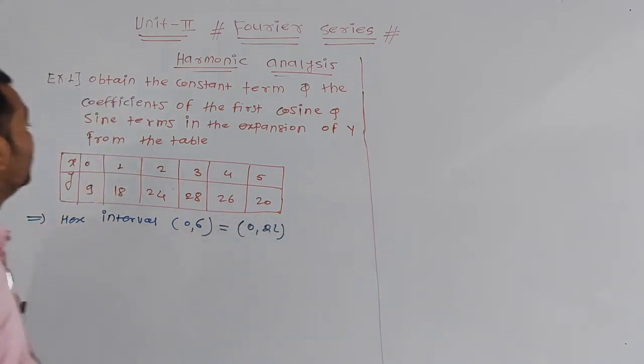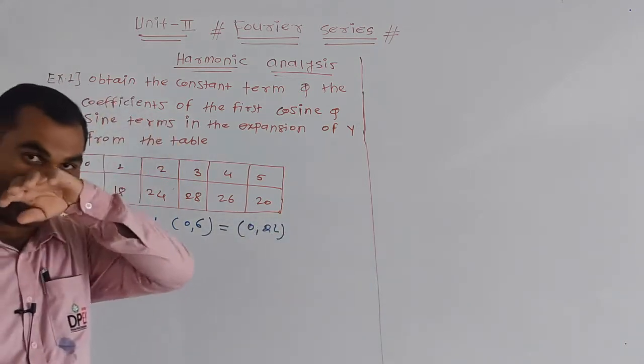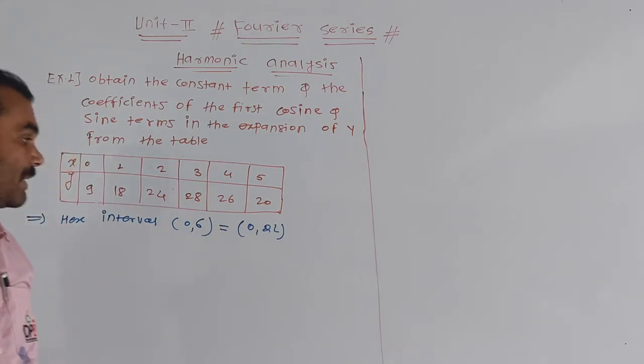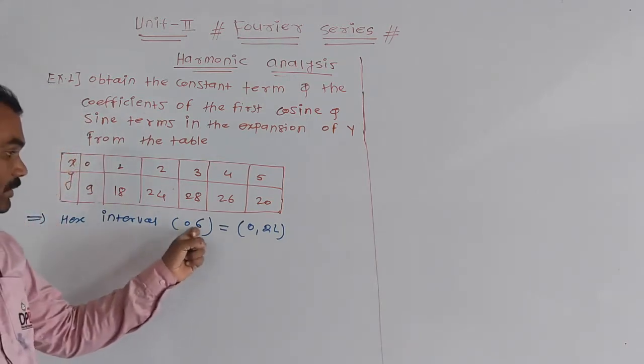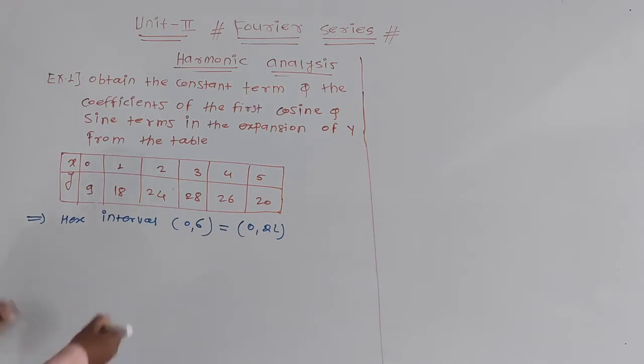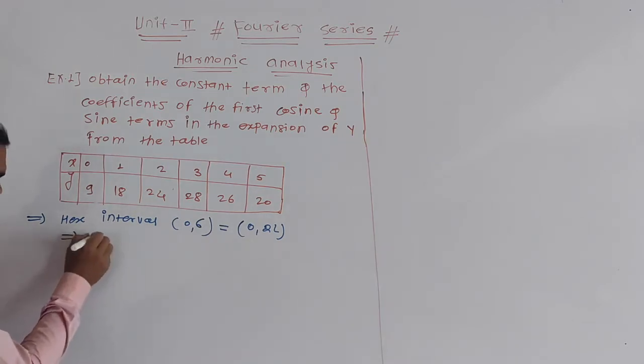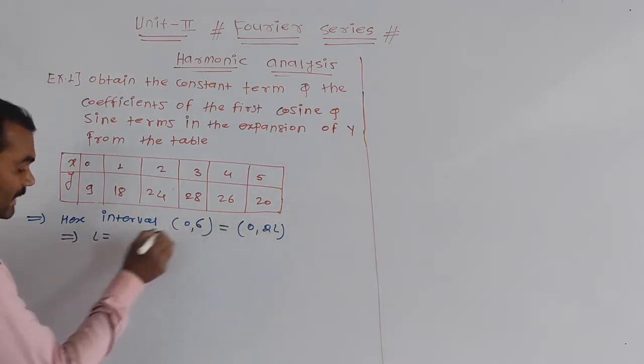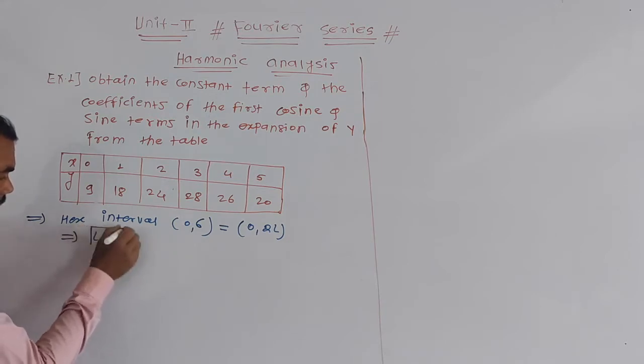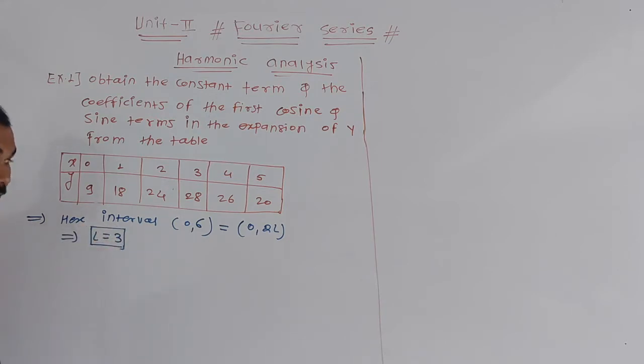Here we have to find the sine and cosine both, so we have to use the general formula. So the interval 0 to 6 is equal to 0 to 2l. We get the value of l. Therefore 2l is equal to 6, so l is equal to 3.